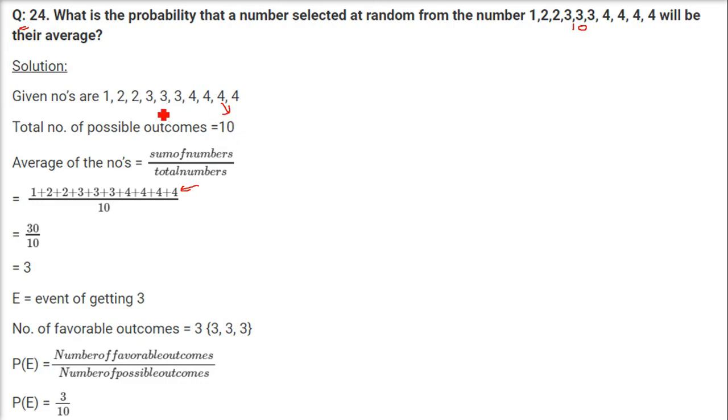The count of the numbers is 10, and when you add them, it comes to 30. So 30 by 10 is 3. The average of the numbers is 3. Now we are selecting the numbers and 3 should come. So what are the favorable cases? How many 3s are there? Three 3s are there. And how many numbers are there? Again, the count is 10. So 3 by 10 is the probability of getting the average, which is 3. We got the average first and then we found the probability.